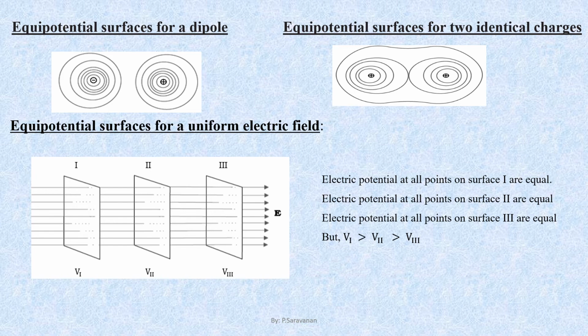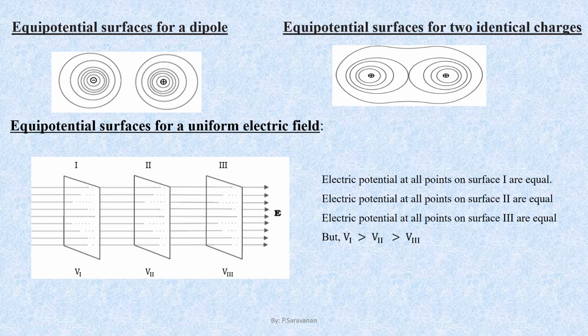The uniform electric field is represented by horizontal parallel lines facing towards the right. Three rectangular surfaces 1, 2 and 3 are held perpendicular to the electric field E. On the first surface, the potential at all points will be the same and it is equal to V1.